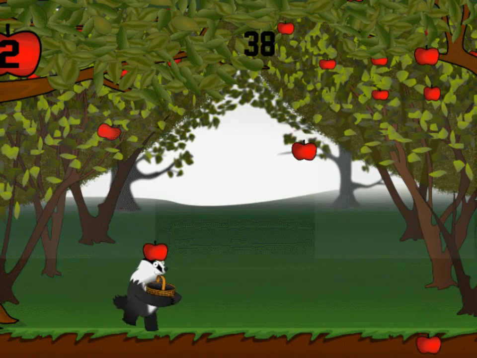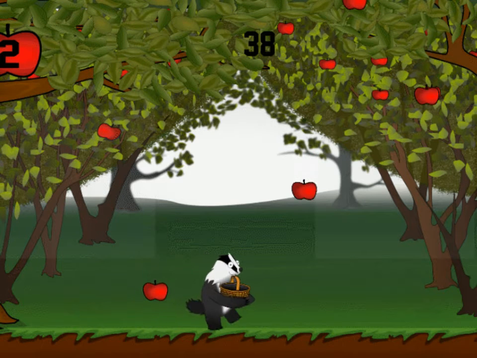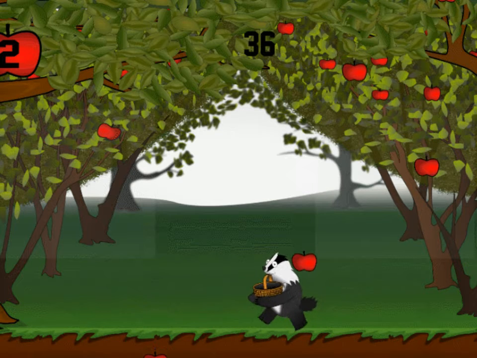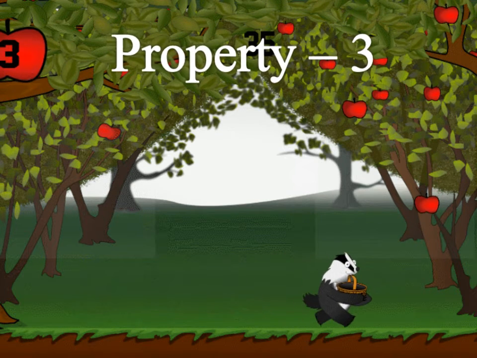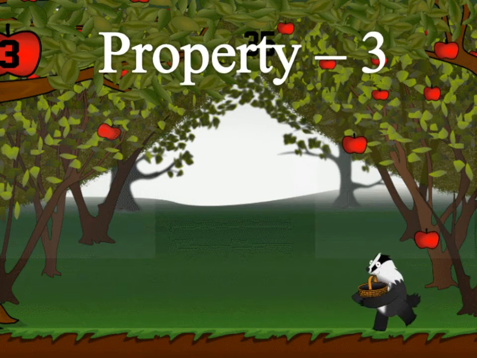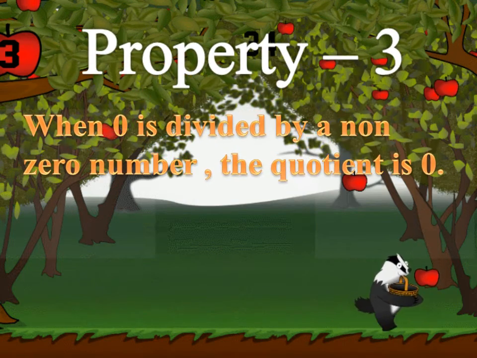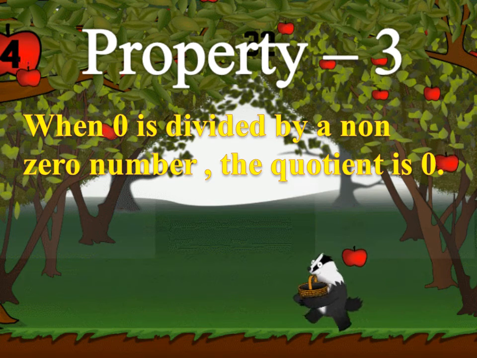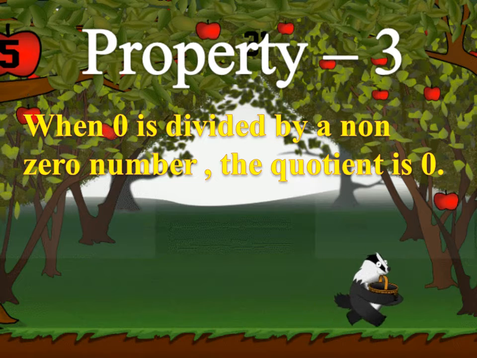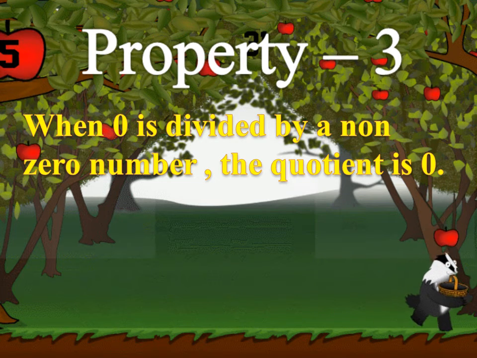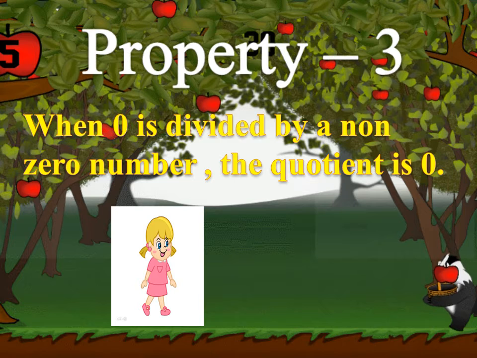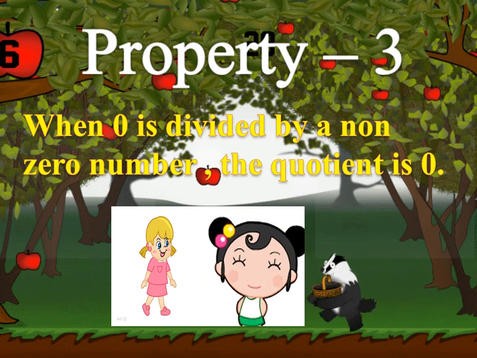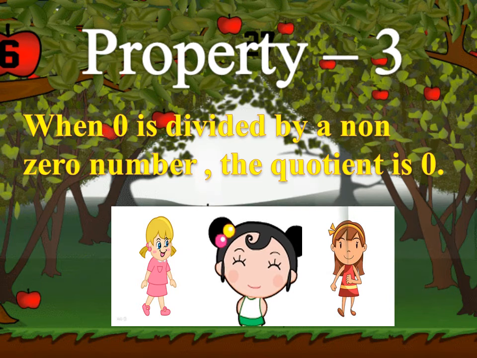Let us see the next property. Property 3. When 0 is divided by a non-zero number, the quotient is 0. Let us see through an example. There are 4 kids and there are 0 apples in the basket. How many apples does each kid get? Children, there are 4 kids and no apples.